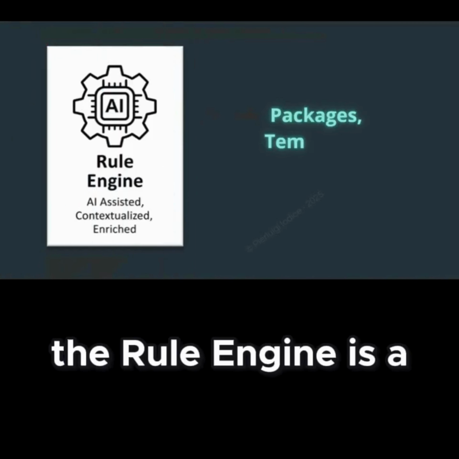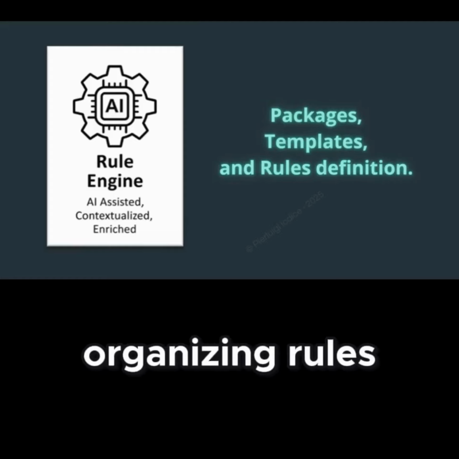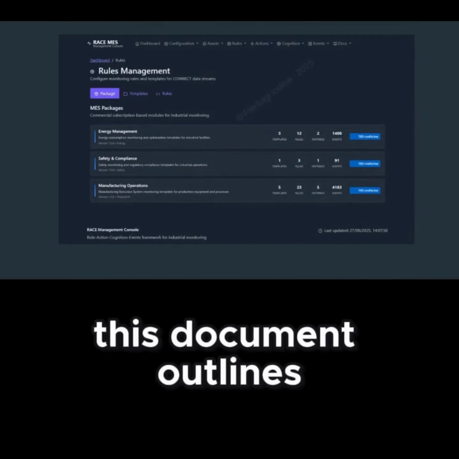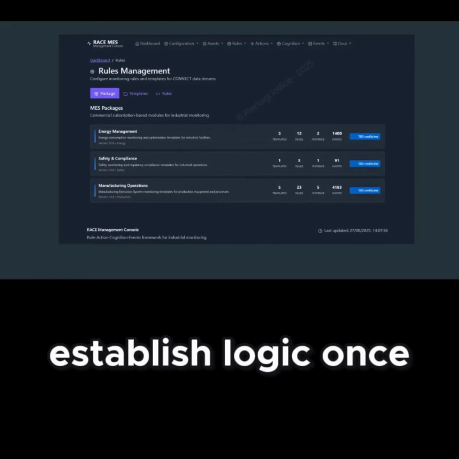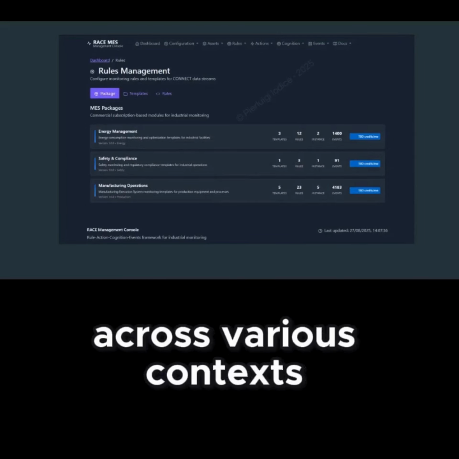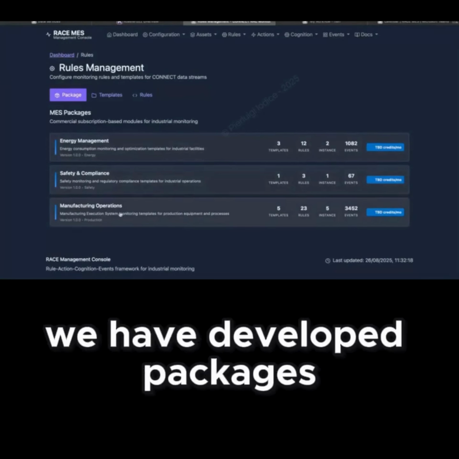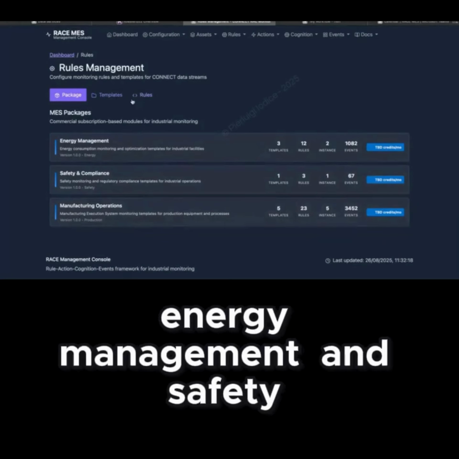The rule engine is a versatile framework for defining universally applicable logic, organizing rules by business domain with reusable templates. This document outlines the rule management configuration, which is designed to establish logic once and apply it universally across various contexts. Packages are organized by specific business domains. For instance, we have developed packages for manufacturing operations, energy management, and safety.